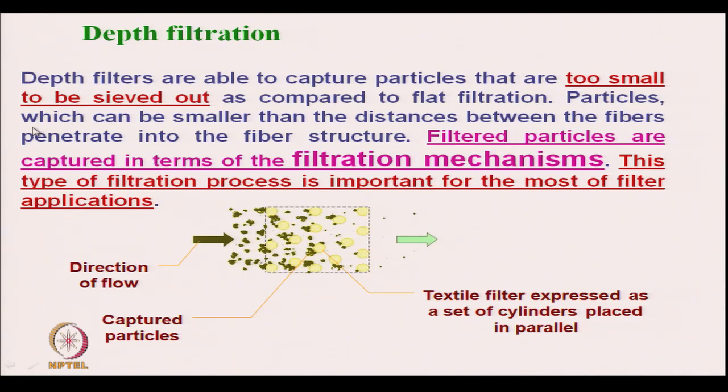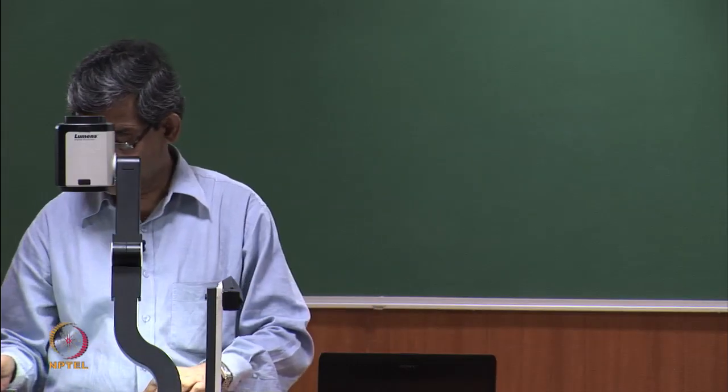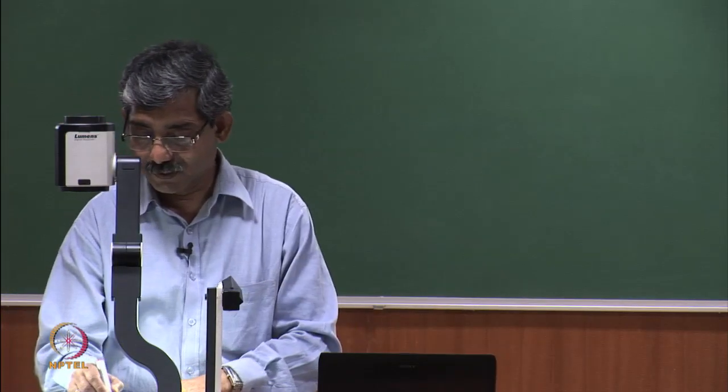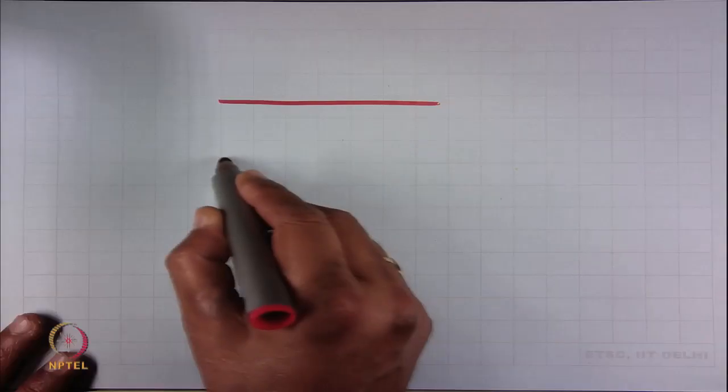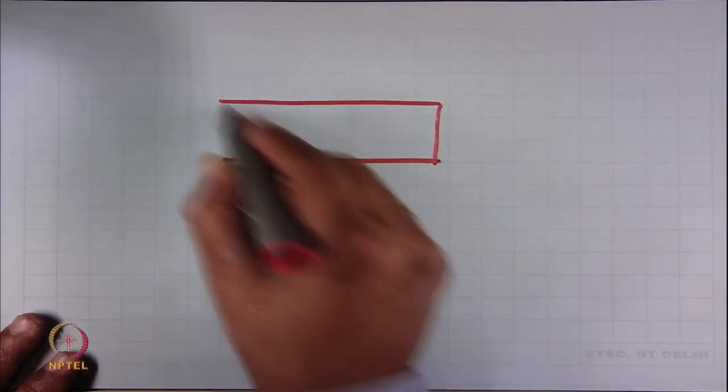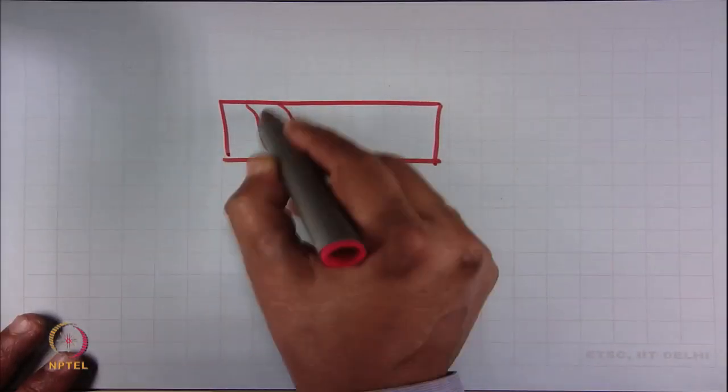The particles which can be smaller than the distance between the fibers penetrated into the fiber structure. So, suppose this is a filter medium and these are the fibers.